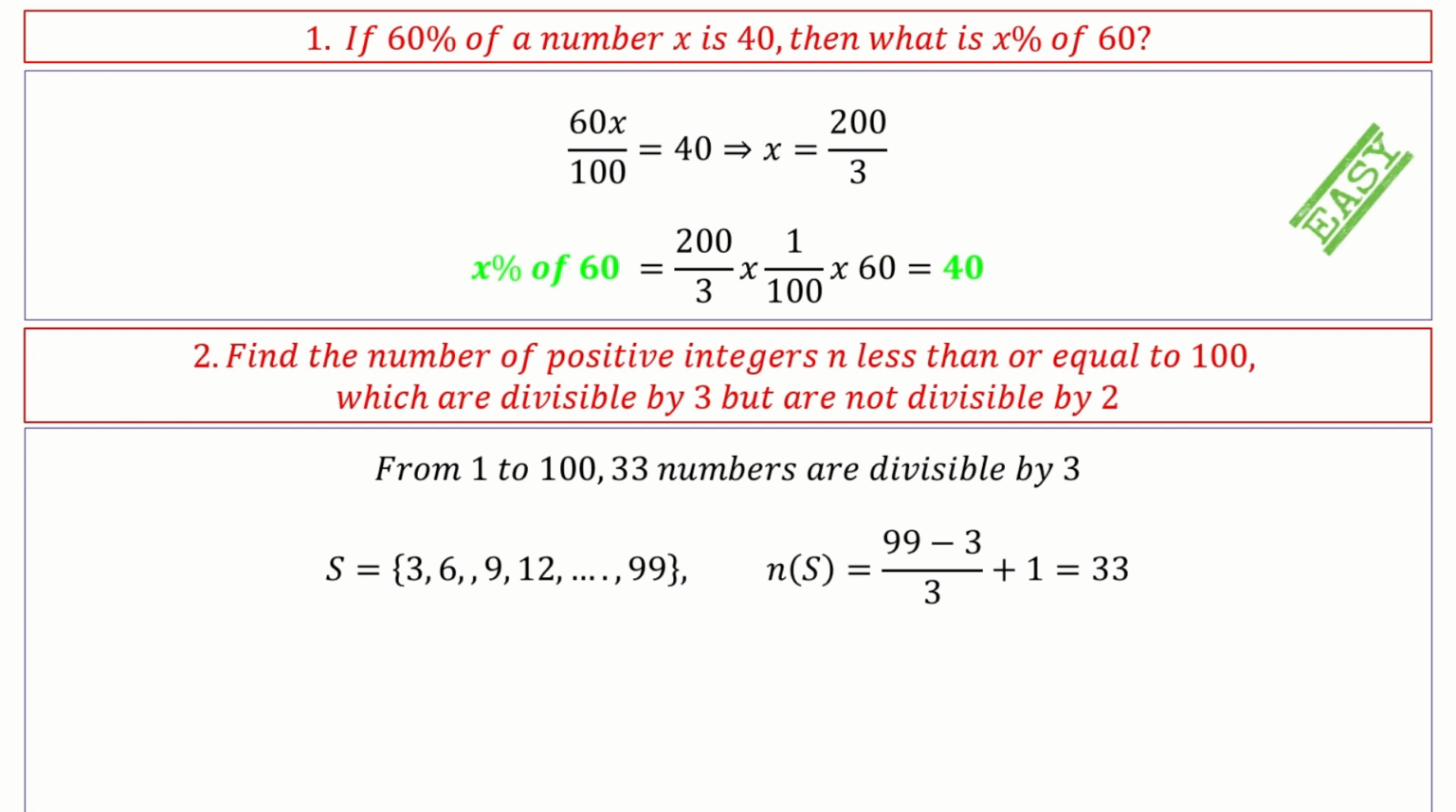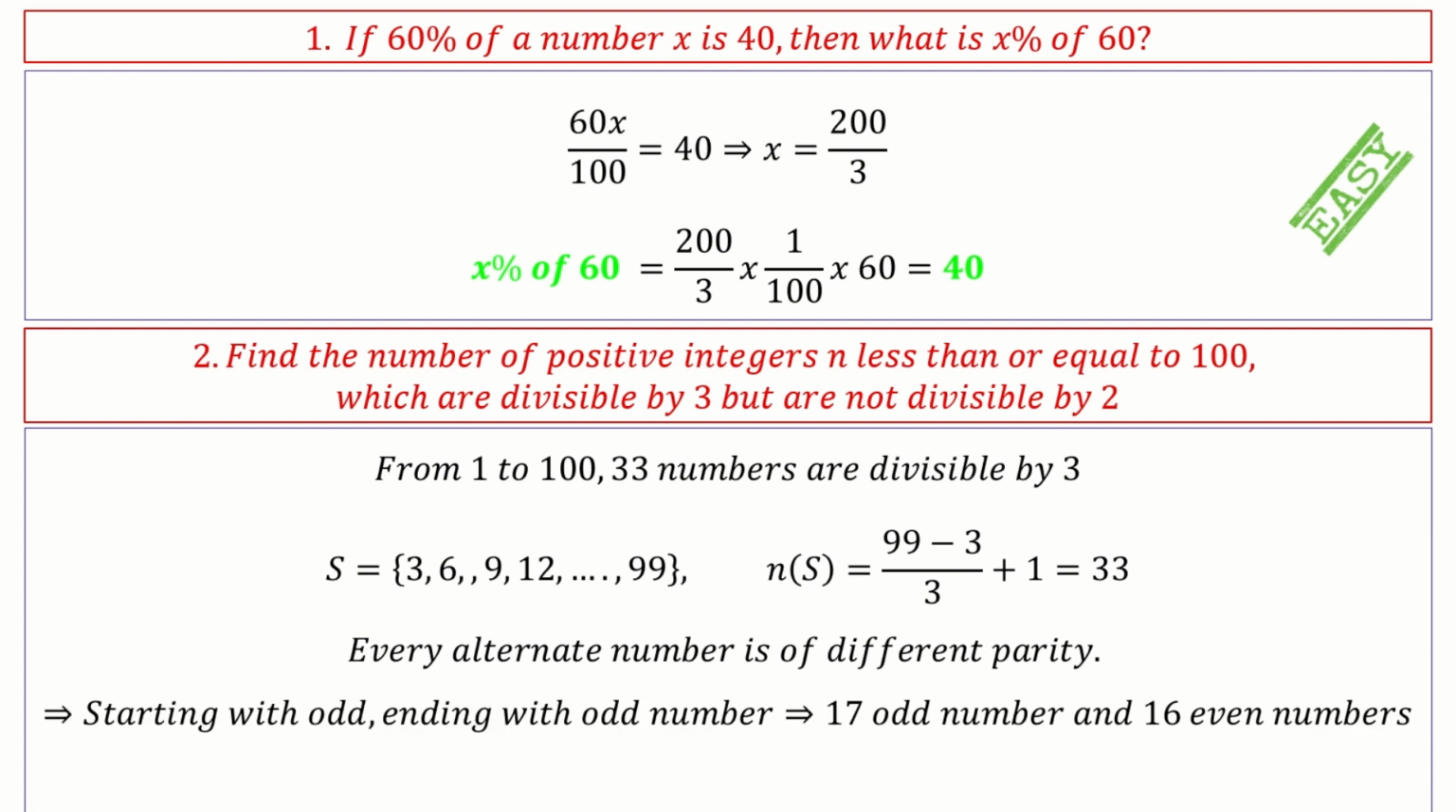Out of these 33, every alternate number is an even number. Starting with odd, ending with odd, in between you have every alternate number as even. The even numbers are divisible by 2, so we should not consider them for this answer. So out of 33, 17 are odd numbers, 16 are even numbers. These 17 are the numbers which we are looking at. The 16 even numbers which are divisible by 3, we are not interested. So answer is 17. That's the answer. This is also a fairly simple question.